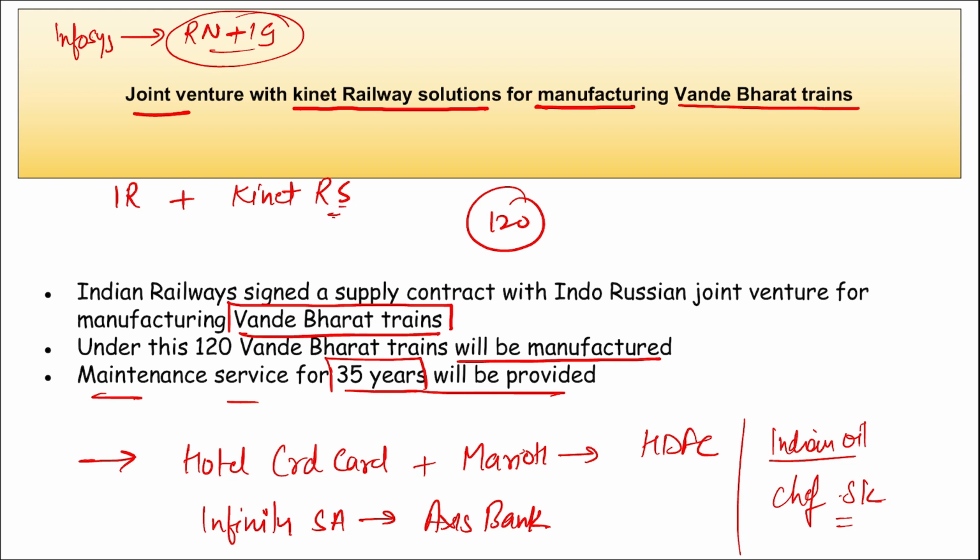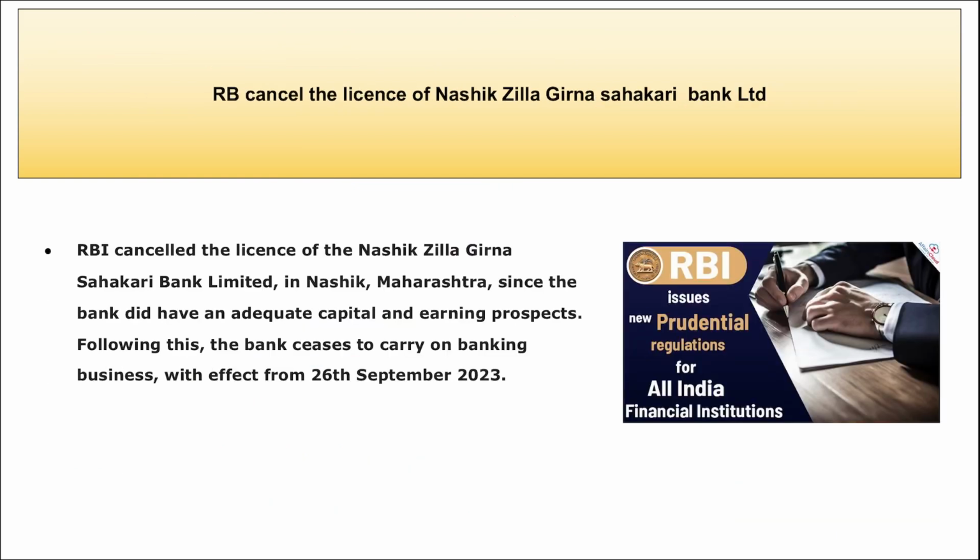Right? Then next thing, remember, where will the 33rd edition of Khelo India centers be inaugurated? So 33 Khelo India centers were inaugurated in which state? In Rajasthan, and they were inaugurated by whom? Anurag Singh Thakur. Next, RBI has cancelled the license of Nasik Jilla Girna Sahkari Bank Limited.